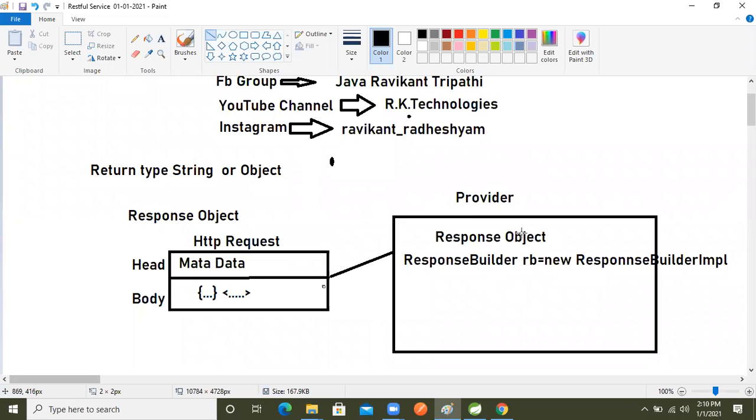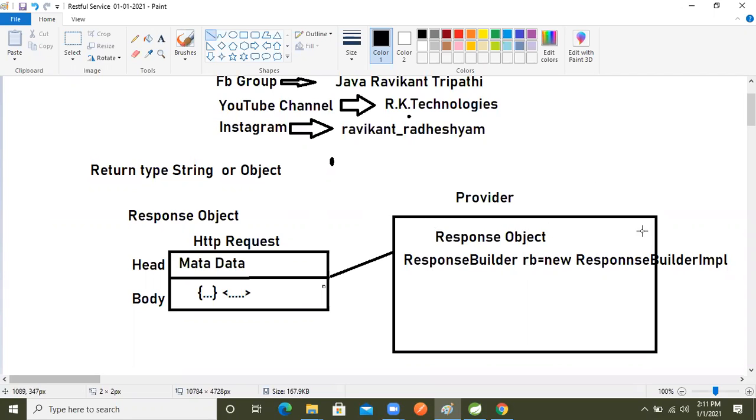In the REST endpoint, we are saying that this is the endpoint, and all things are resources. In RESTful, all methods and classes are treated as resources. On the provider side, multiple classes are there, and in the classes multiple methods are there. So we can't return everything in the same format. What we will do is return that object in the response object.